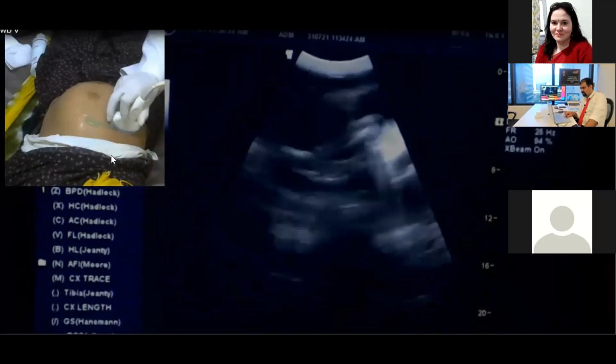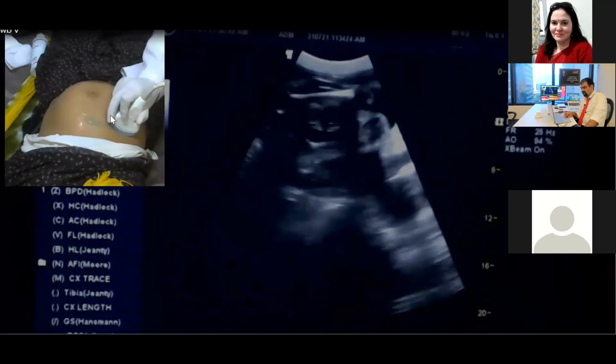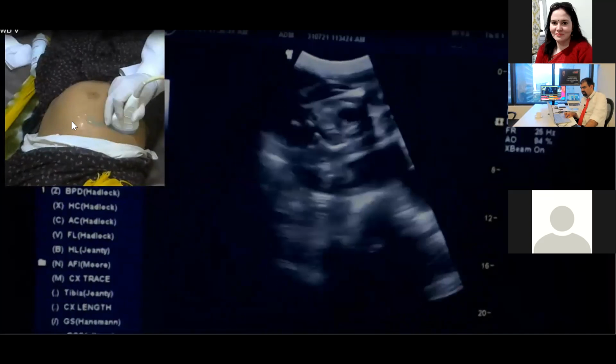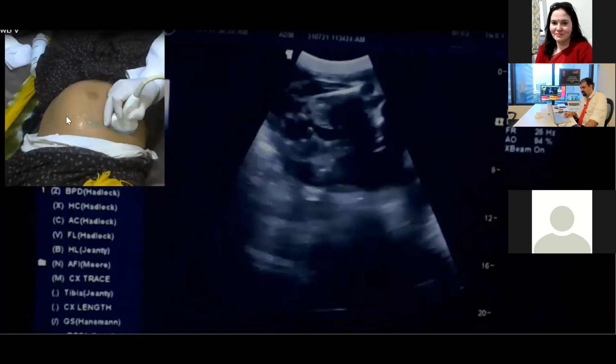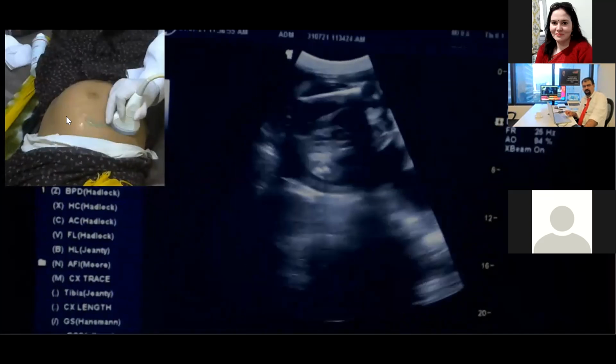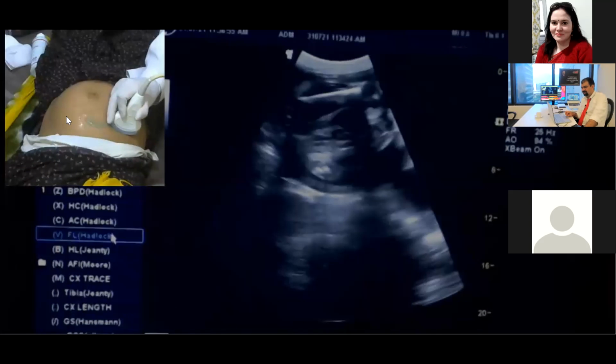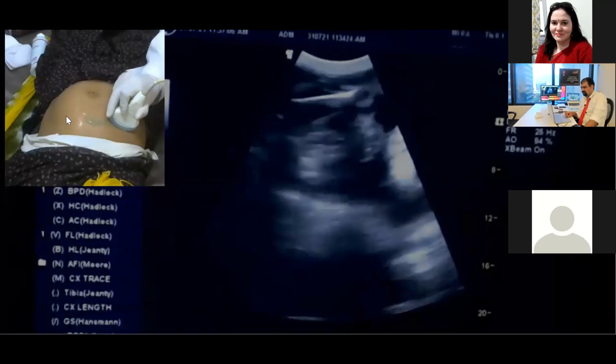So this was the first patient in which we are seeing the breech presentation, and in this breech fetus, we discussed how to take the transthalamic section, where to look for the femur and where will be the abdominal circumference.